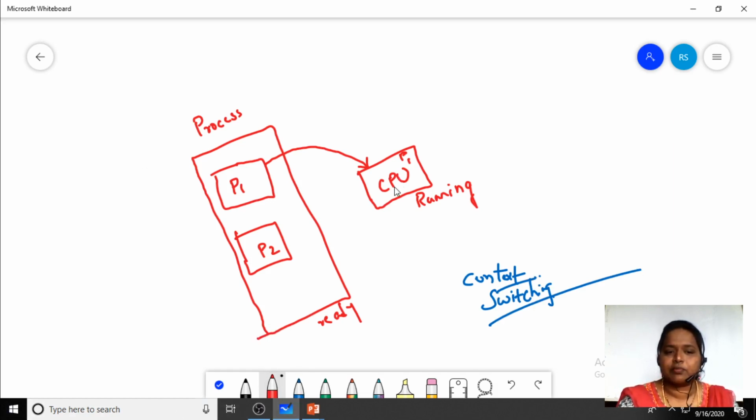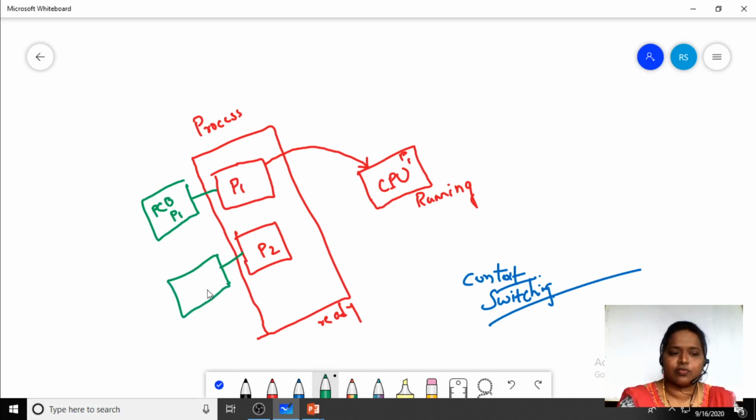When the process is executing, in the last class we have seen that for each and every process, a process control block is going to be attached. Is it not so? So this is the PCB, the process control block for process P1, and this is the process control block for process P2.